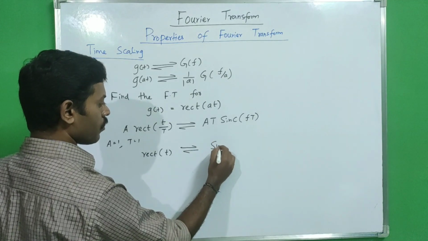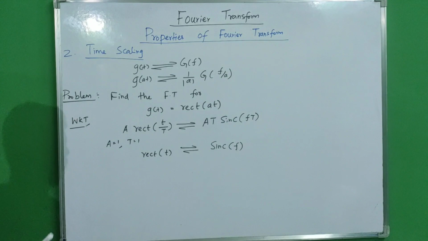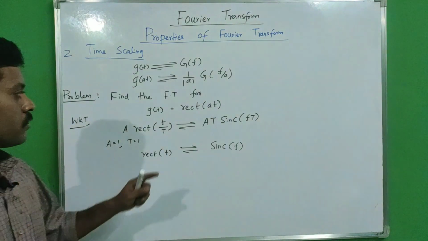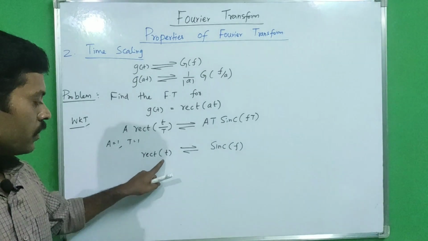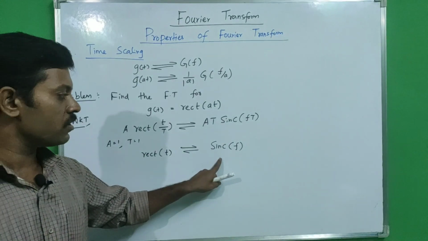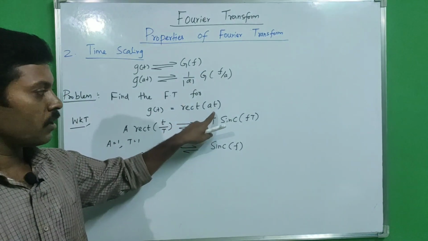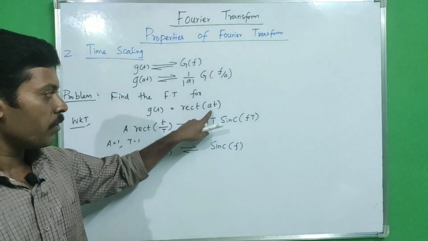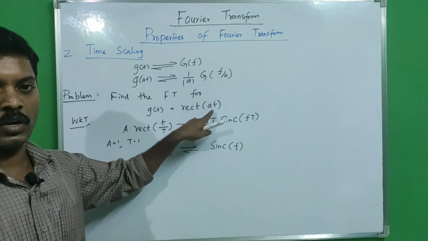So we will get sinc of f. But our question is rect of at. We know that rect of t has a Fourier transform pair with sinc f, but our question is rect of at. Here the time is multiplied with constant a, that is the time scaling property we have to apply.